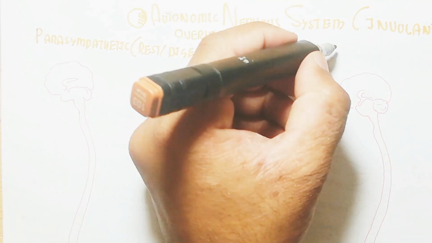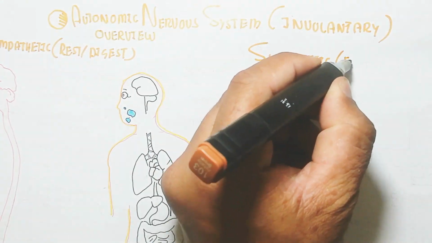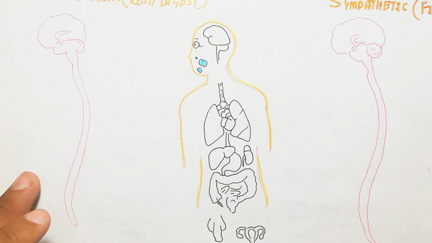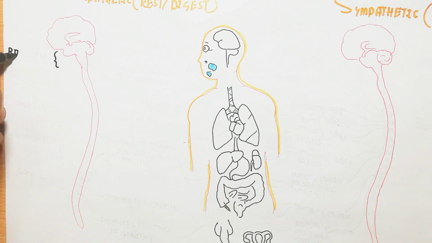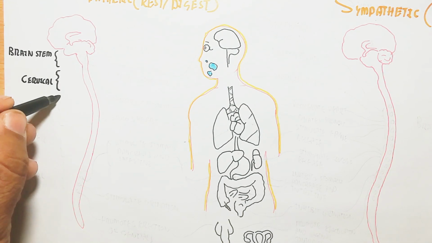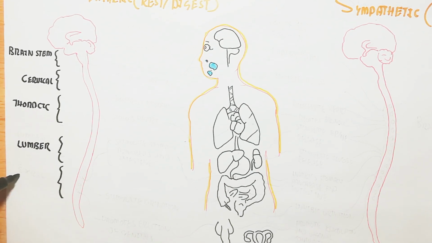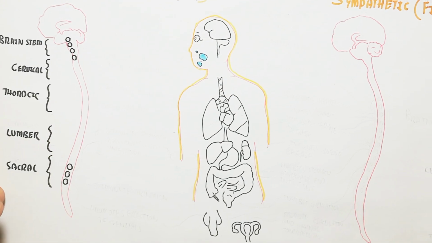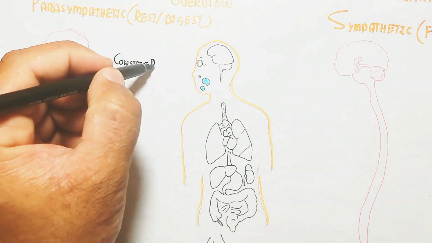So in this way, here is a person that contains visceral organs and other organs. The whole body will change due to the parasympathetic nervous system and sympathetic nervous system. Remember, the parasympathetic and sympathetic nervous systems always correlate with each other for normal physiology. Here are the brainstem and the spinal cord, and the spinal cord has the cervical, thoracic, lumbar and sacral regions.